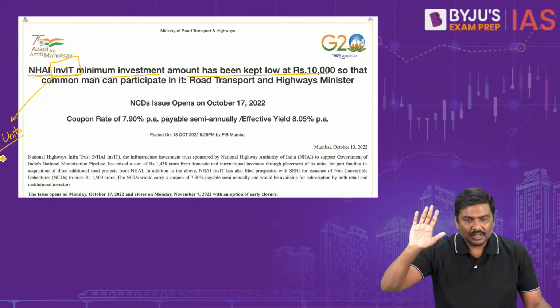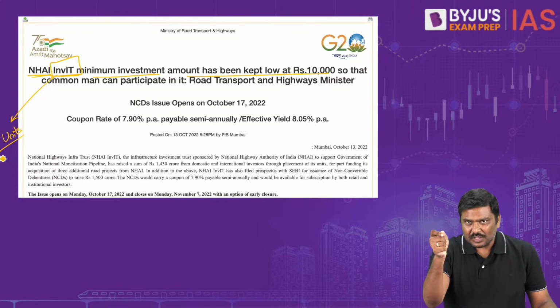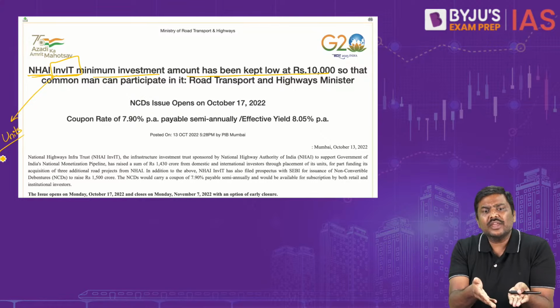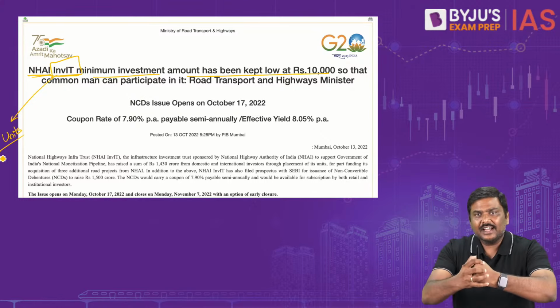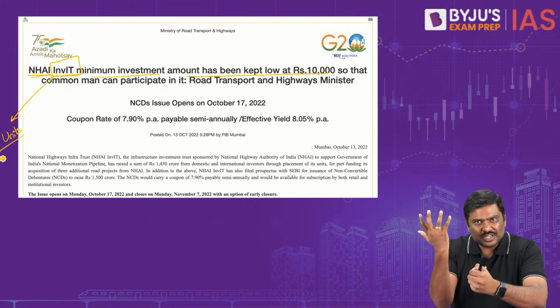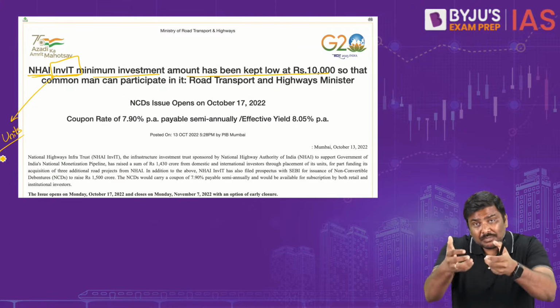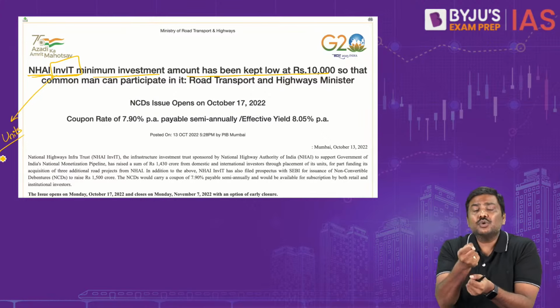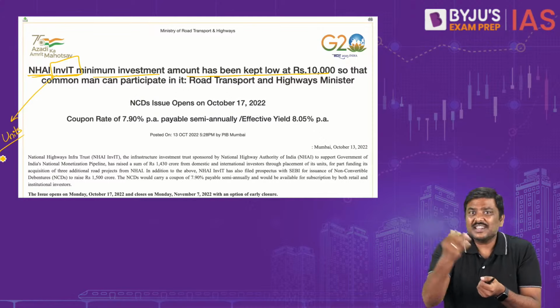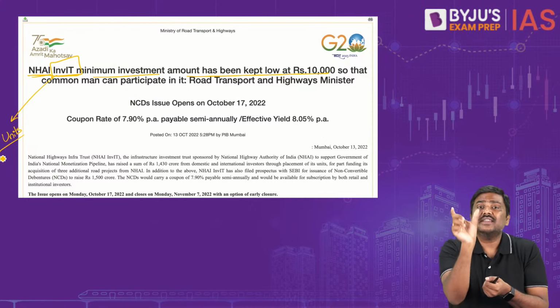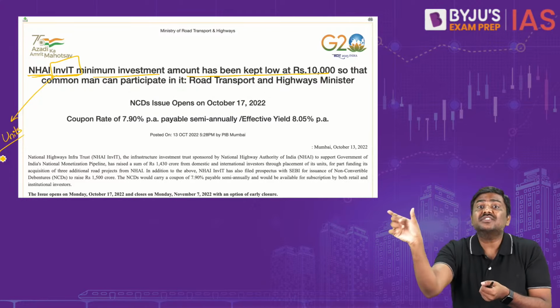Any problem? Let me know. I'll repeat the concept here. Certain highways are taken, right? That is what NHAI is doing here. Now many vehicles will be using highways, so there is revenue generation. But I want money to maintain this infrastructure project. So what will I do? I will issue certain units to you, just like mutual fund units. These are called Infrastructure Investment Trust units.